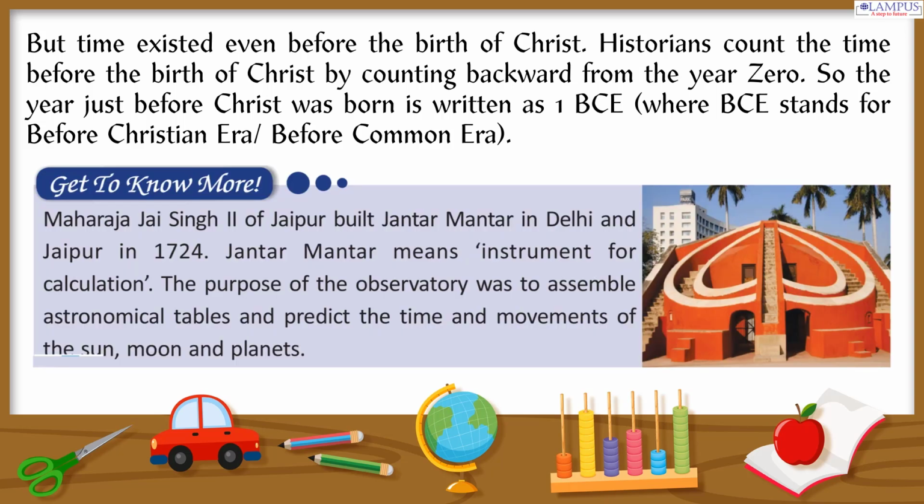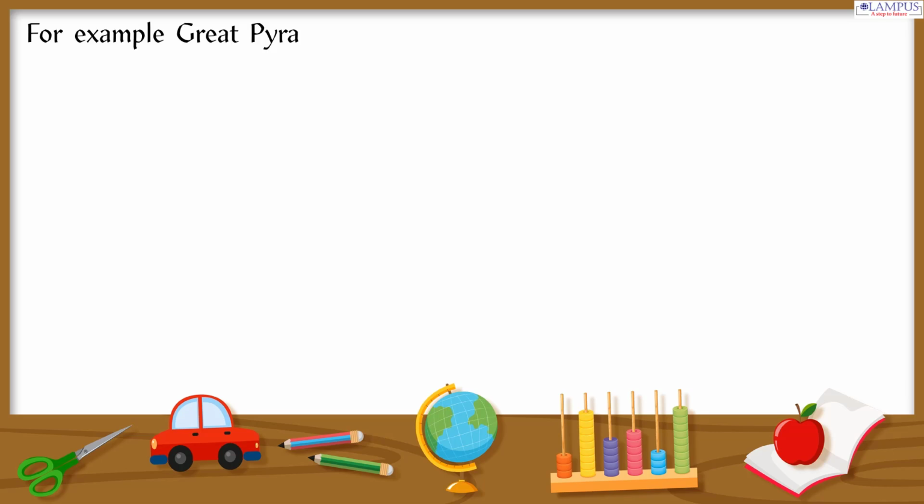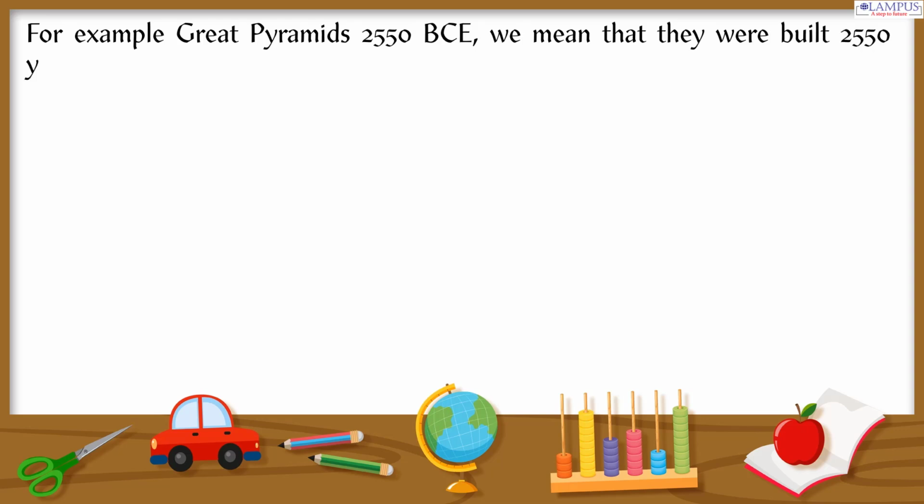Get to know more. Maharaja Jai Singh II of Jaipur built Jantar Mantar in Delhi and Jaipur in 1724. Jantar Mantar means instrument for calculation. The purpose of the observatory was to assemble astronomical tables and predict the time and movements of the sun, moon and planets. For example, Great Pyramids 2550 BCE, we mean that they were built 2550 years before the birth of Christ.